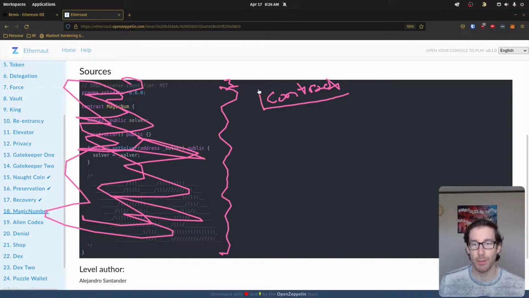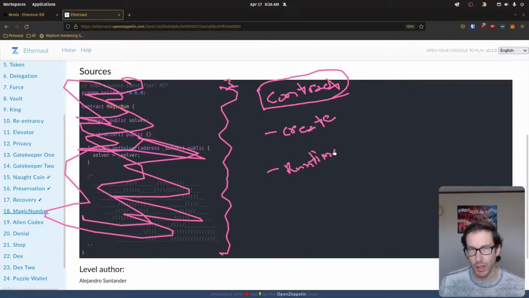What happens when a contract's created and how is that broken up? Well, we've already touched on this, right? There's one part, that's the creation piece. So we're going to create. And then there's another part, which is the runtime piece. So we know from previous challenges that the creation piece is actually 0 bytes. This is basically no.